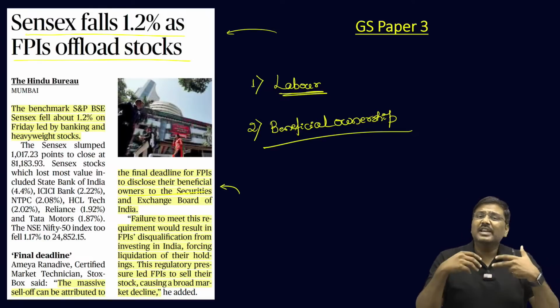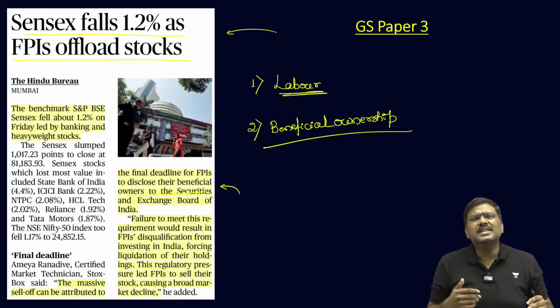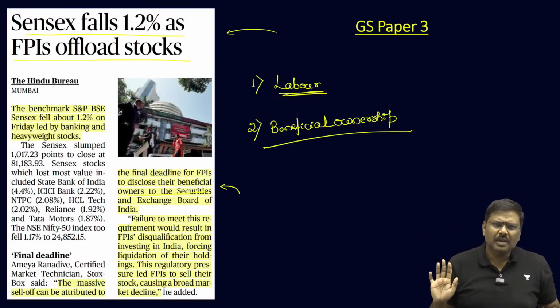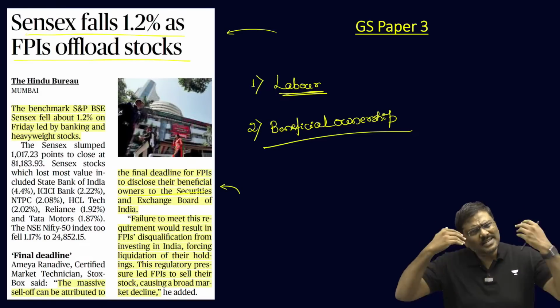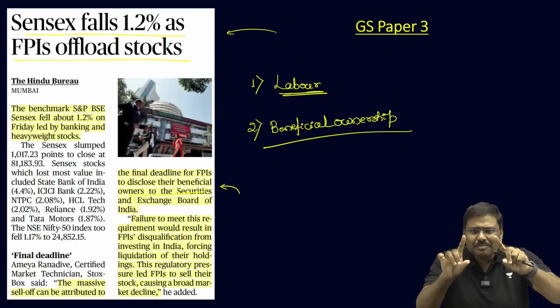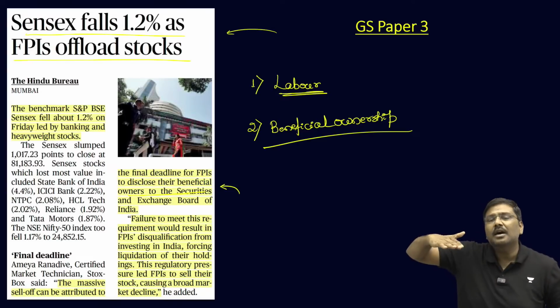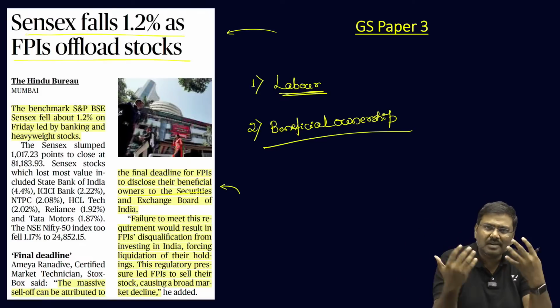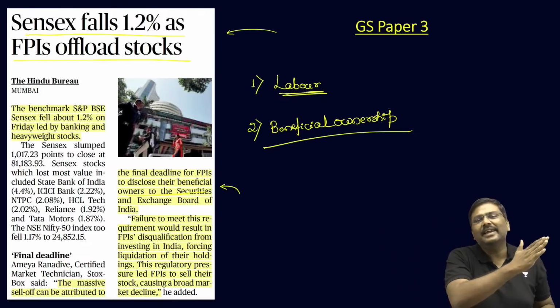Now, what if you are an FPI who does not want to submit all of this data? SEBI has said you will have to reduce your equity then. Reduce your holdings in the equity, start selling off then. And that is the precise reason the FPIs, those who do not want to come under the regulation, have started selling their holdings in the market before the 9th.